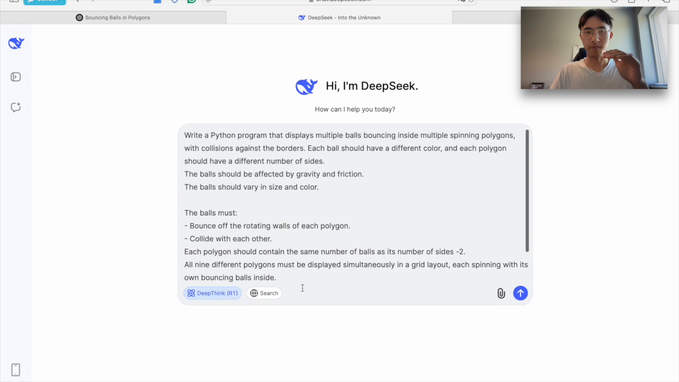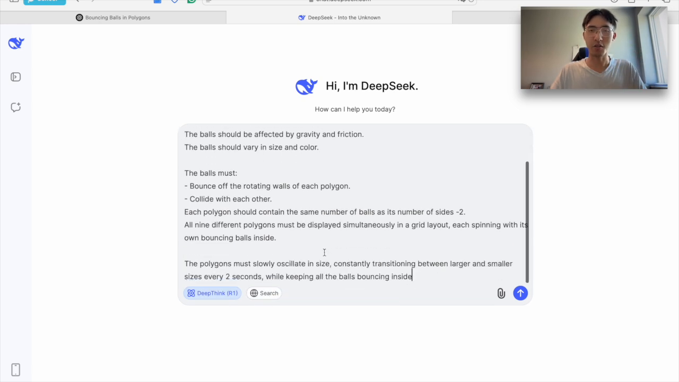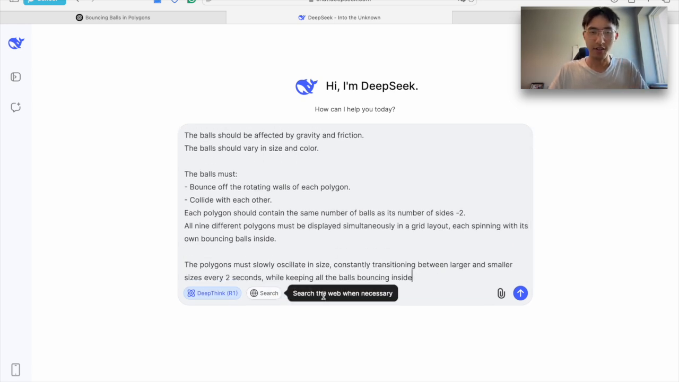So we're trying to be quite sciencey here. Now I'm going to click on the Deepseek R1. It's the reasoning model of Deepseek, and let's see how it goes.